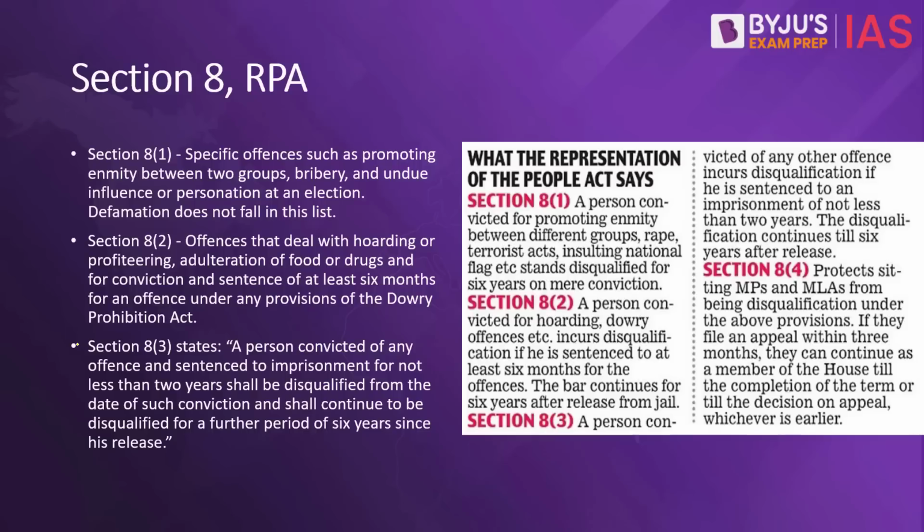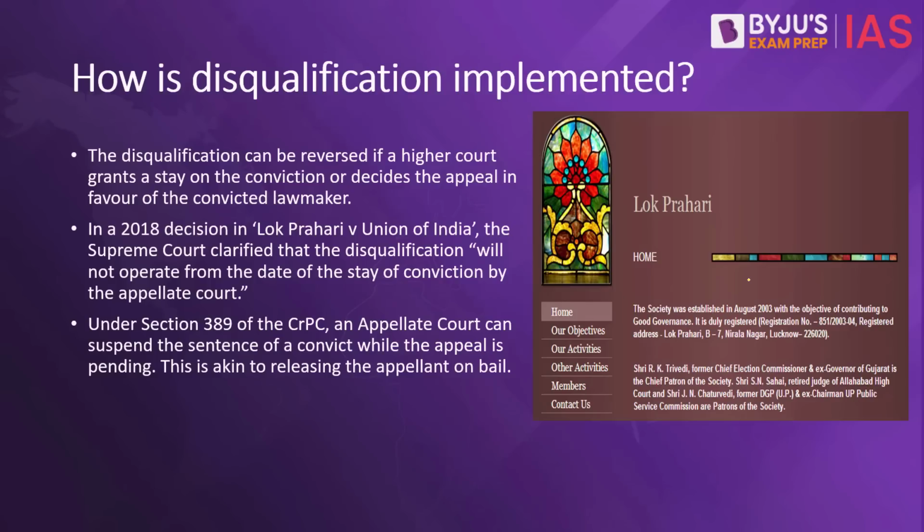For Mr. Gandhi's case, it is part number 3 that is applicable, which says a person convicted of any offence and sentenced to imprisonment for at least 2 years shall be disqualified from the date of that conviction and 6 more years. So, if a person has been, let's say, sent to jail for 5 years, then that person will stand disqualified for 5 years plus 6 more years. So, whatever your jail term is, plus 6 more years, you cannot fight elections. There used to be part 4 also of Section 8, which has now been taken away in the Lily Thomas case. We'll discuss it in just a bit.